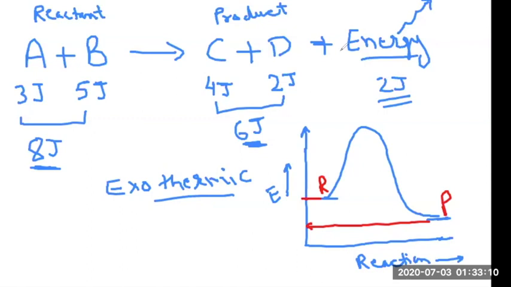One more thing you need to remember for this exothermic reaction is that whenever the exothermic reaction is going on, the atmosphere surrounding that reaction will become hotter or warmer. Why? Because the extra energy that is dissipated in the form of heat is going into the environment or the surroundings, and because of this, the temperature of the surroundings will increase. So remember, for an exothermic reaction, the surrounding area of the reaction is always getting warmer or hot, right?